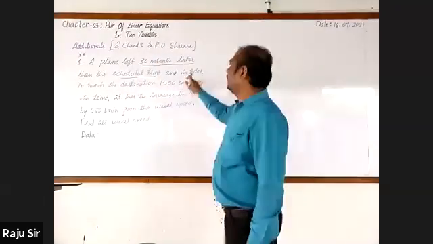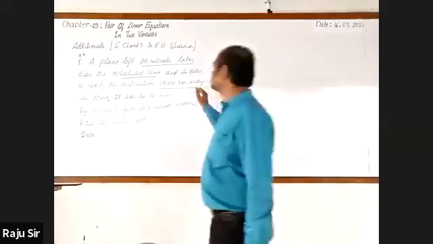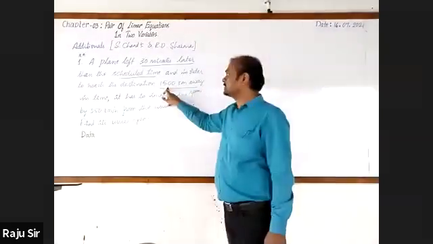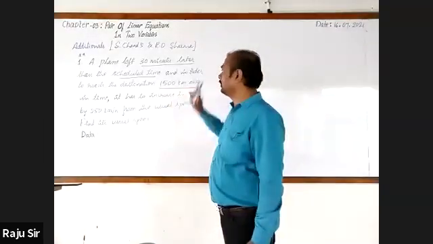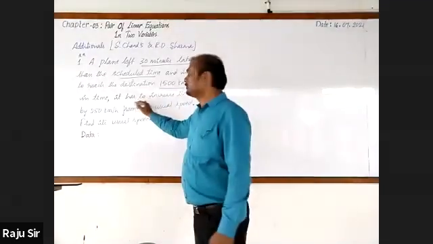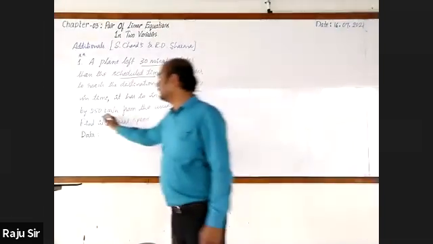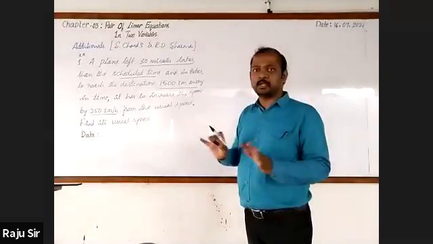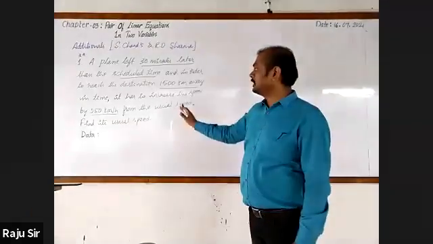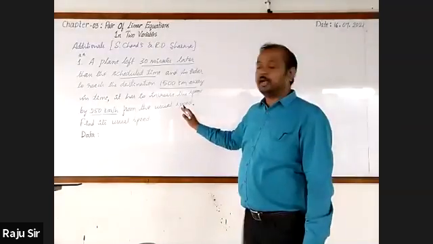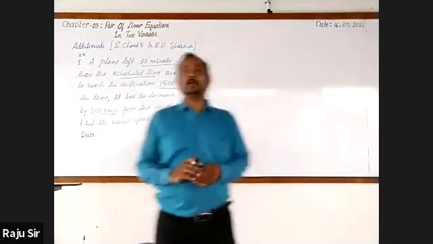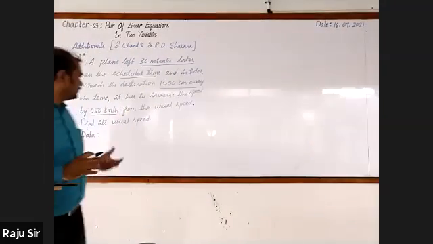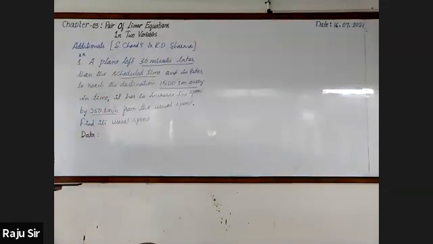To reach the destination, a distance of 1500 kilometers is fixed, and it will increase its speed by 250 kilometers per hour. We do not know the original speed, that is the usual speed, and then it has increased its speed by 250 kilometers per hour. With this information, we have to find out its usual speed.